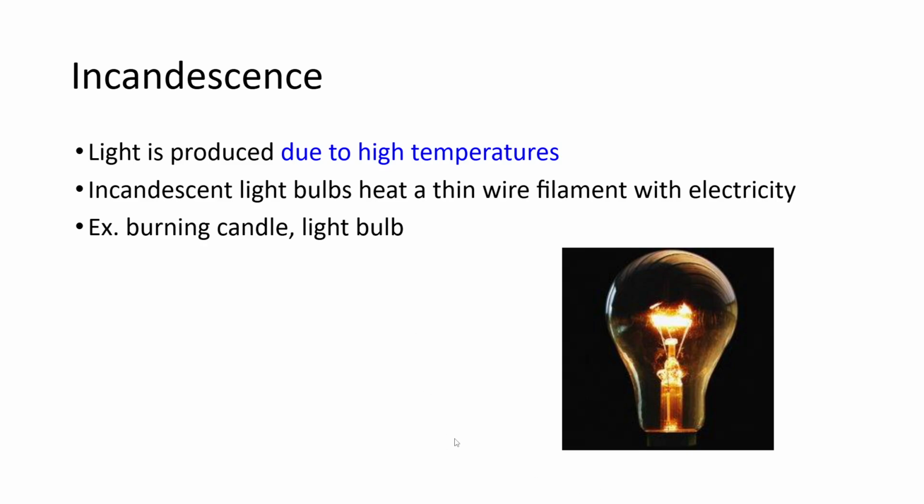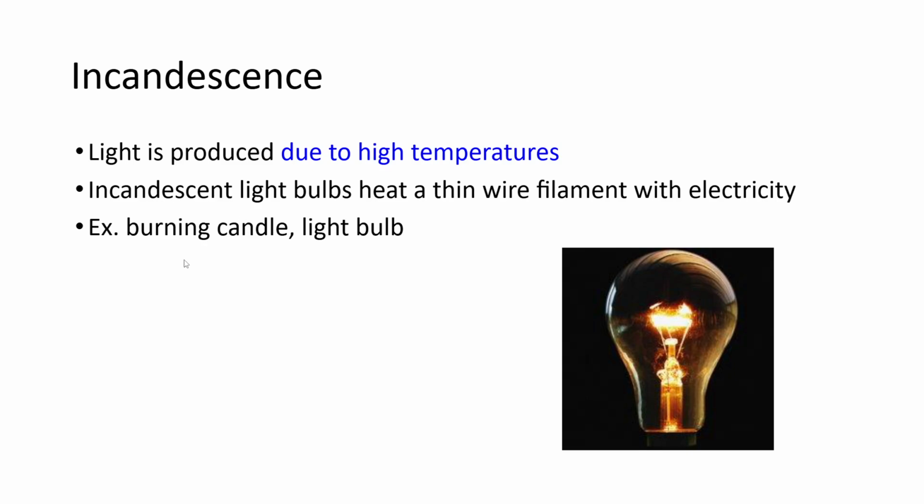Now, when we're dealing with luminous forms of light, a couple of different things arise. We have incandescence. So a luminous incandescent object is where light is produced due to high temperatures. Eventually, we call this sort of black body radiation. So incandescent light bulbs, the old school light bulbs that we see, will have a filament of tungsten within a vacuum sealed chamber of glass. And how they work is we essentially run a current through that tungsten that becomes so hot that it starts to exude black body radiation, creating a light.